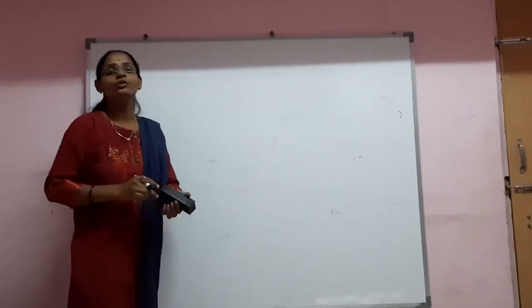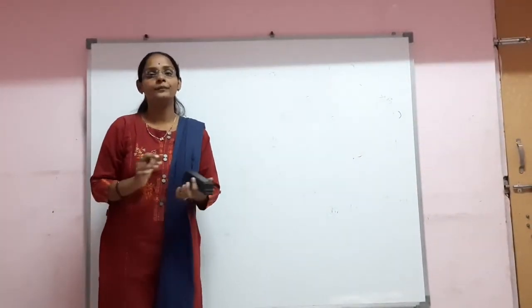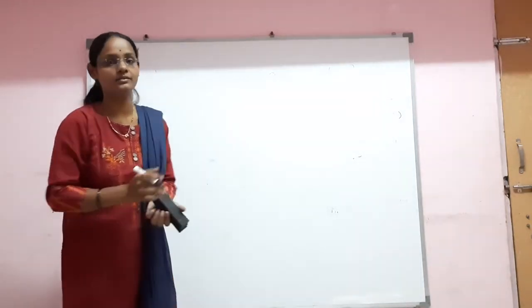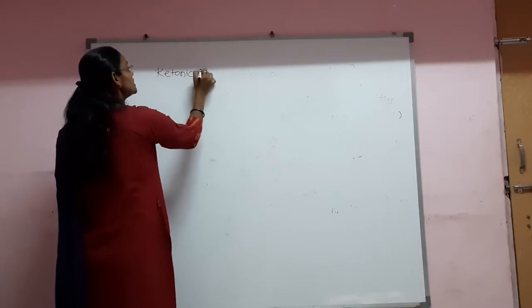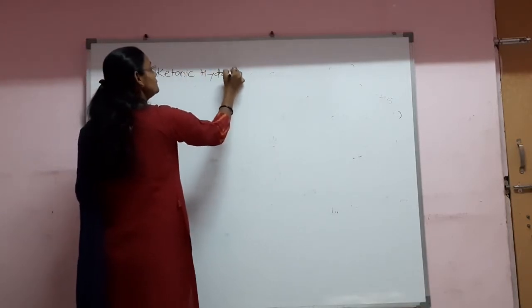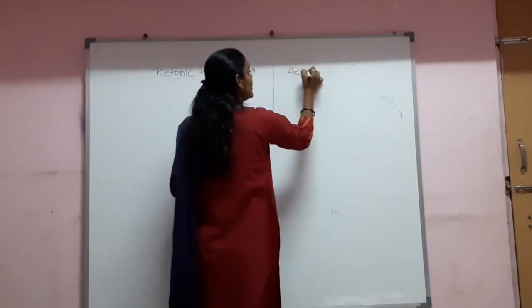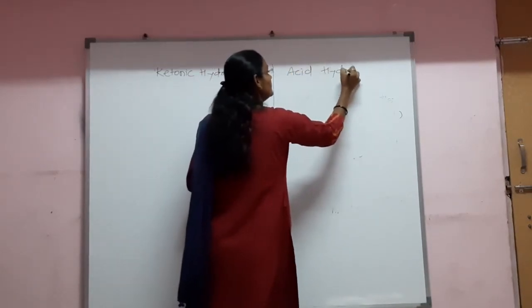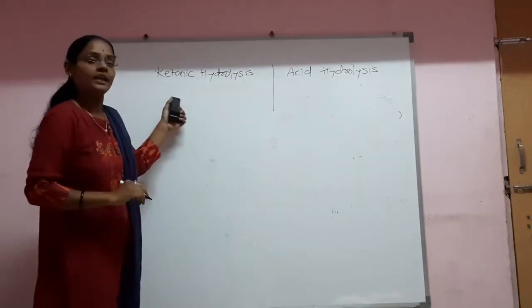Now, there are two types of hydrolysis reaction which occur in the structure of acetoacetic ester. The first one is ketonic hydrolysis and the second one is acid hydrolysis.